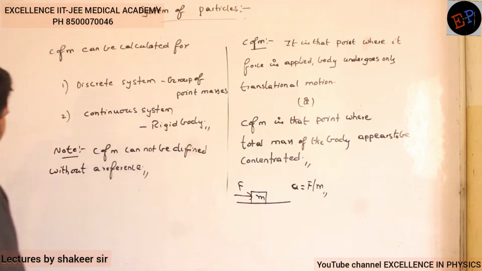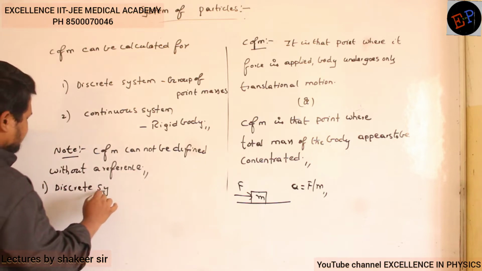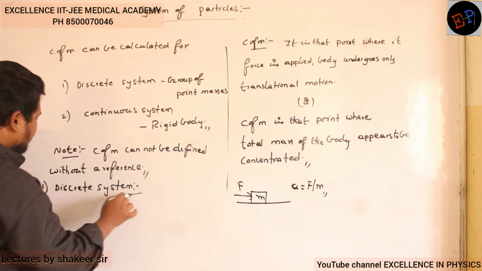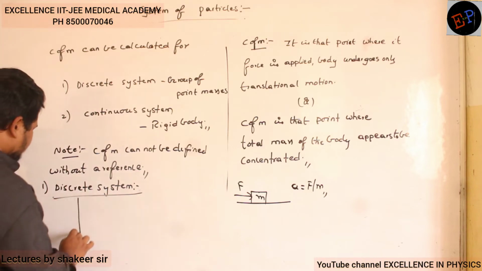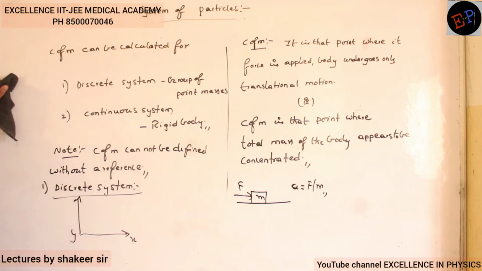For example, if I take a discrete system, a discontinuous system, consider this is the x-axis and this is the y-axis. Which one am I taking as my reference? This origin itself I am taking as my reference.